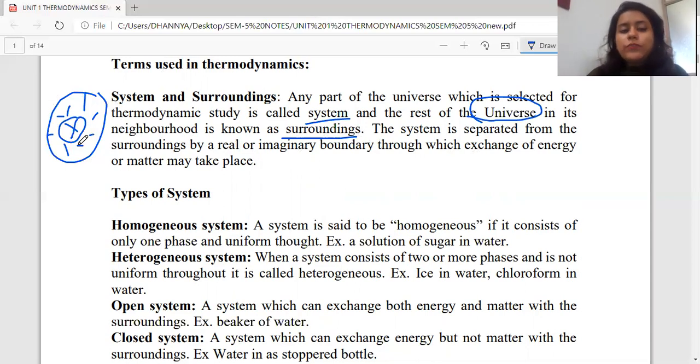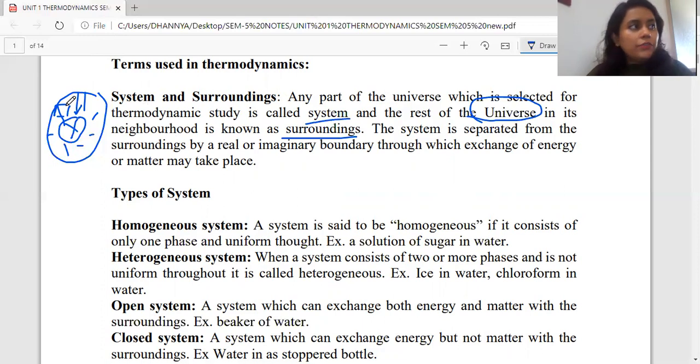The system can be separated from the surrounding, as you can see here, by any real or imaginary boundary through which the exchange of energy or matter can easily take place. Now, if I'm considering exchange of energy and matter, see, there is an imaginary or real boundary, so the energy and matter in the system will be exchanged here, and it can readily be exchanged with the surrounding as well.